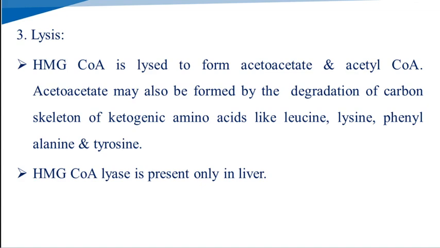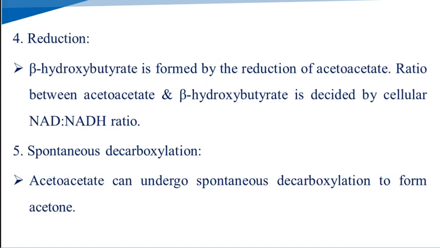Next step, reduction step. In the third step, the acetoacetate is formed, and next, in the fourth step, the reduction step, beta hydroxybutyrate is formed by the reduction of the acetoacetate. The ratio between the acetoacetate and the beta hydroxybutyrate is decided by the cellular NAD to NADH ratio.